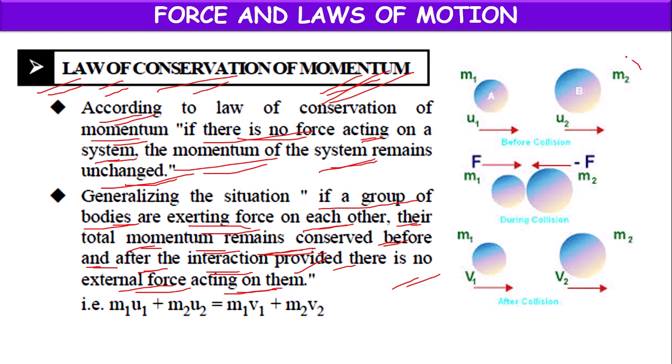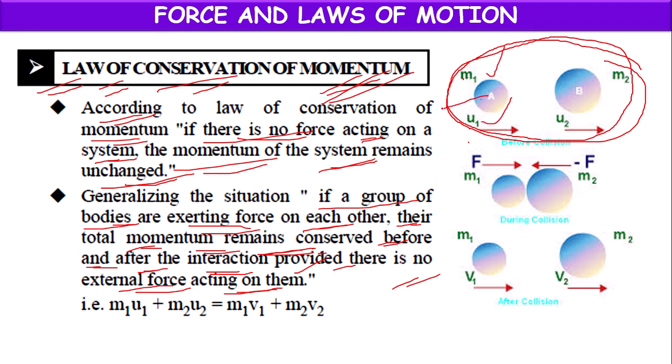Means before collision, whatever momentum they have, suppose this is m1 u1. Momentum means product of mass and velocity. The momentum of body A is m1 u1, plus the momentum of body 2. Momentum of body 2 is m2 u2. Means total momentum before collision is m1 u1 plus m2 u2. Actually, two bodies, they are moving.